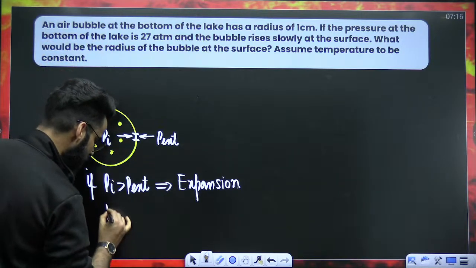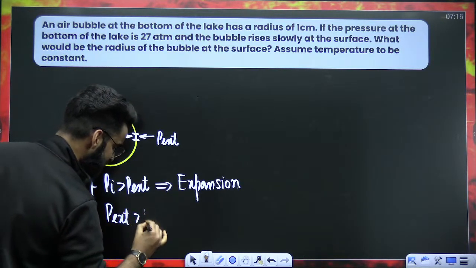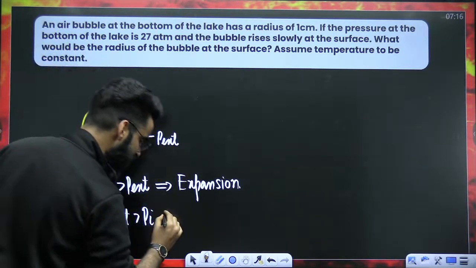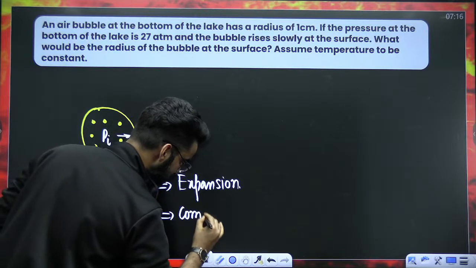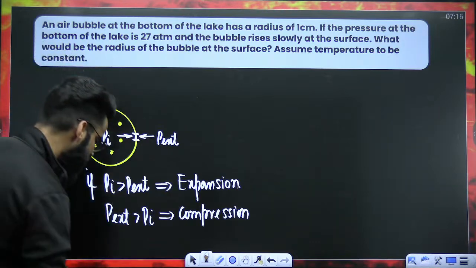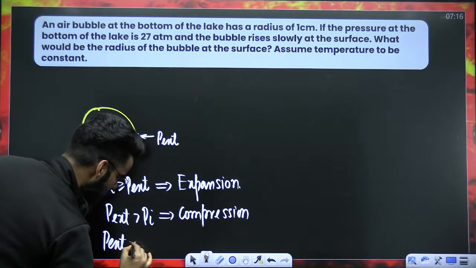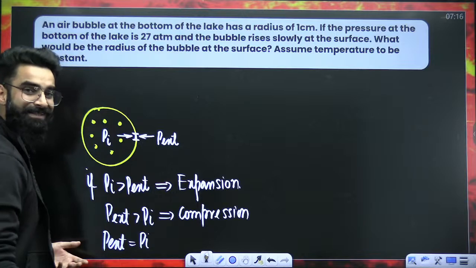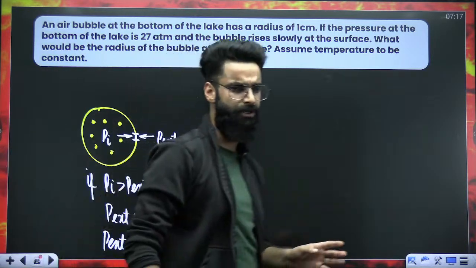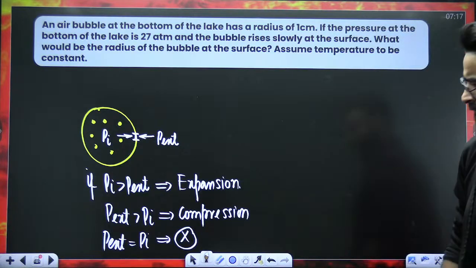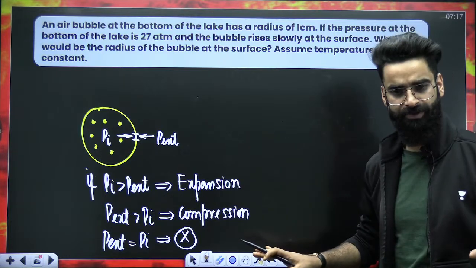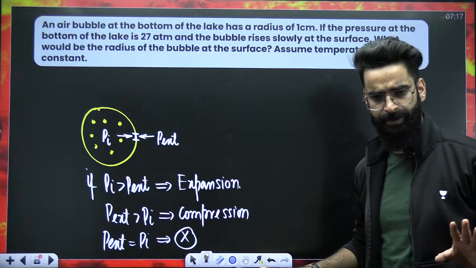And at the same time, if P external is greater than P internal, if external pressure is more, that means the balloon will shrink. Compression of the balloon will happen. Correct? And by chance, if P external is equal to P internal, what will happen? There'll be no expansion, no compression. This is the criteria for expansion, compression. You know it.